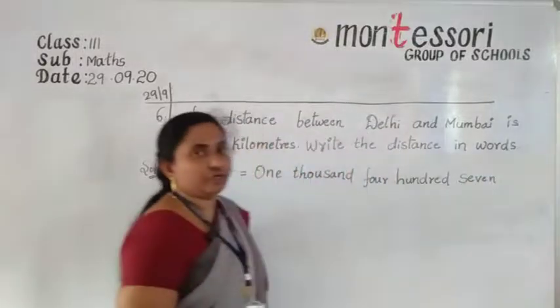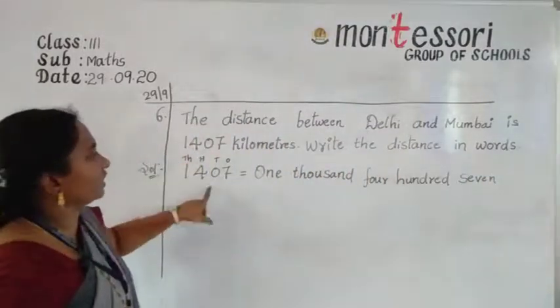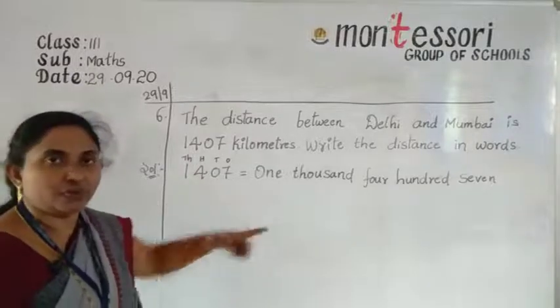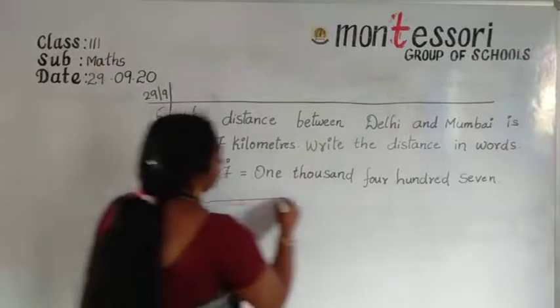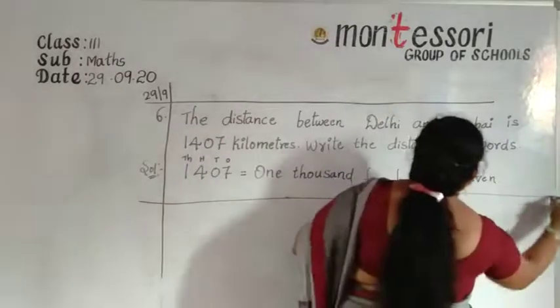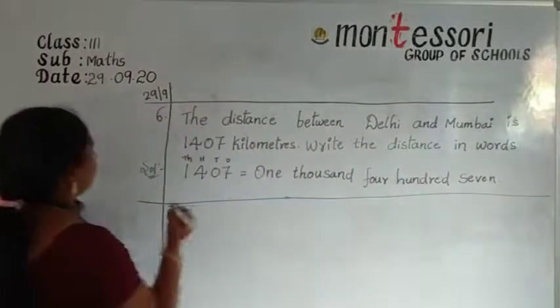Okay, understood all of you? Here what is the number given? You can write into number name. Write in words or number name. Now I am going to another problem. Next.